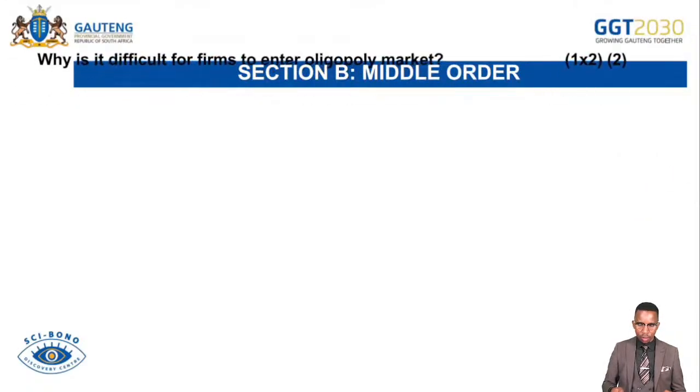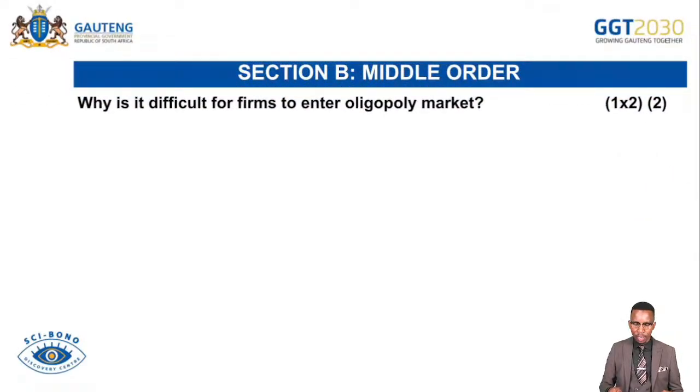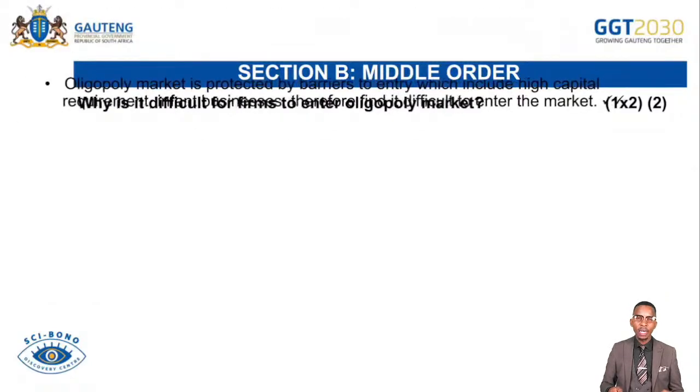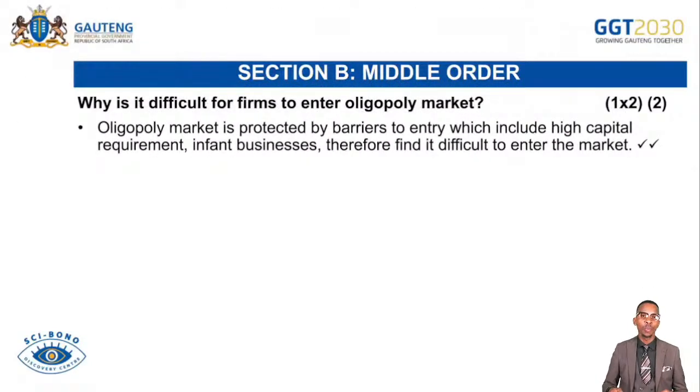And then we'll continue. Why is it difficult for firms to enter an oligopoly market? Remember that under oligopoly, there are some barriers to entry that exist to prevent the entry of new businesses. The market entry is not completely blocked. However, there are high barriers to entry. As much as they are not equal or similar to those of the monopolies, under oligopoly we have high barriers to entry that can prevent the entry of new businesses. So the market is protected by barriers to entry, which include the high capital requirement. For one business to operate under oligopoly, there must be high startup cost or high startup capital.